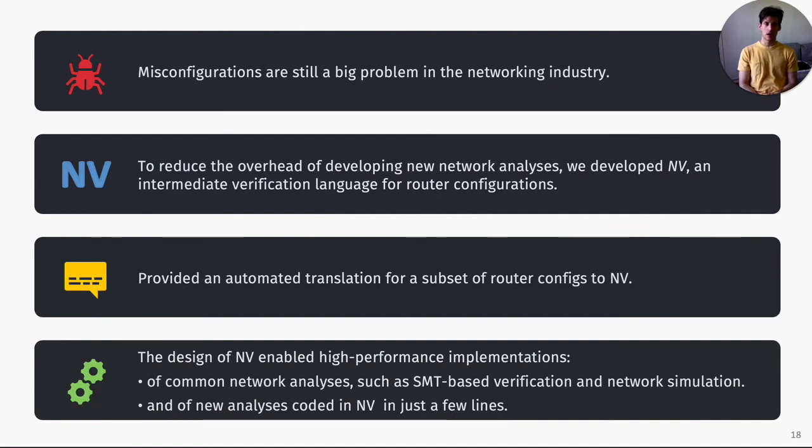To summarize, I want to say that network misconfigurations are still a big problem for the networking industry, and developing static analysis to mitigate the issue is difficult for a number of reasons, one key reason being the lack of abstractions in configuration languages. In this paper, we developed MV, an intermediate language that aims to simplify the development process of new network analysis. And we also provide an automated translation from a small but practical subset of router configurations to MV. And finally, we showed how you can leverage the design of the language to develop a number of high-performing network analyses.